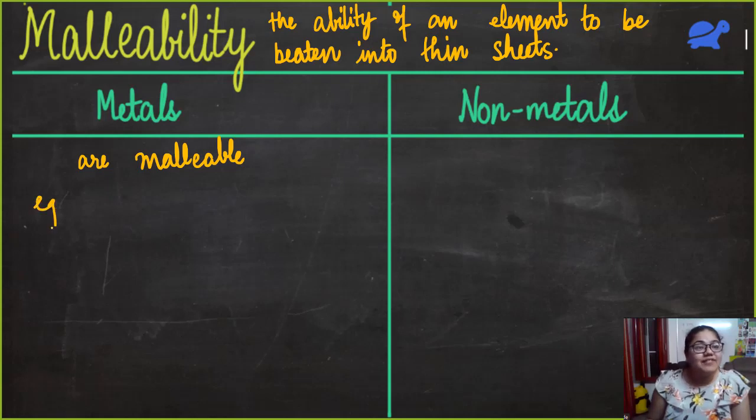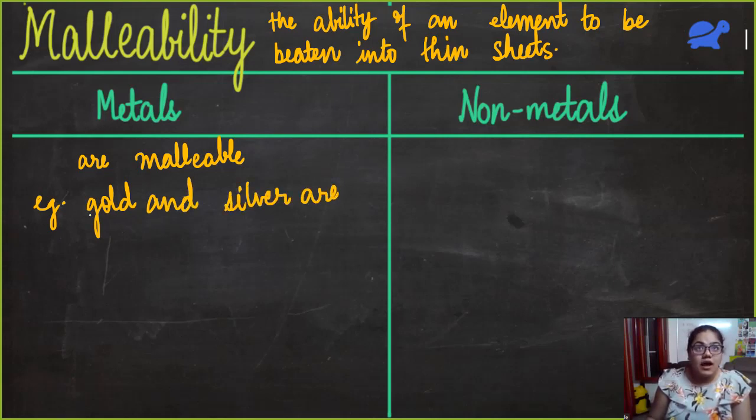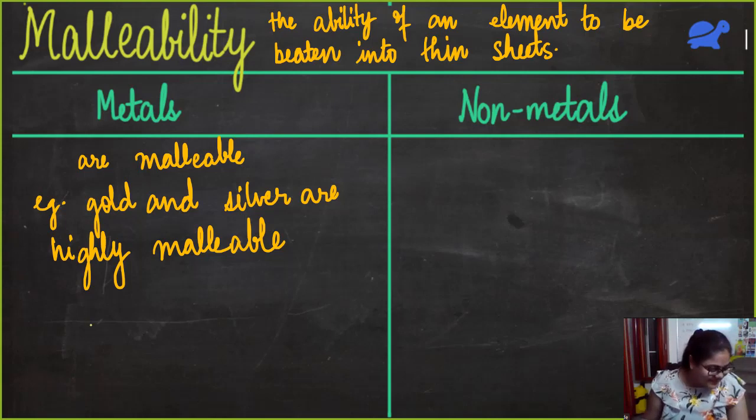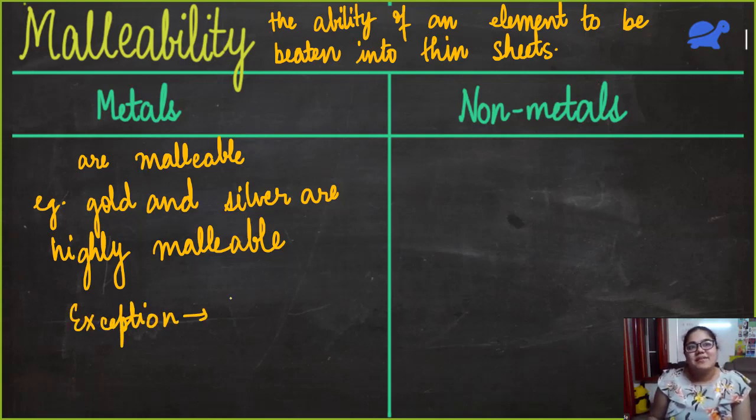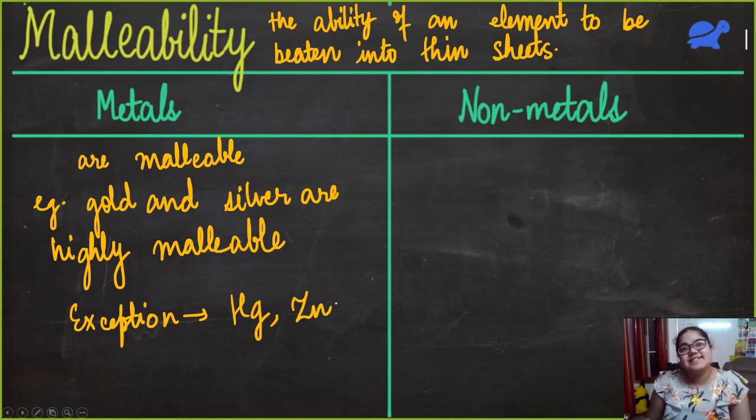And again, we have examples. The most malleable metals are gold and silver. So gold and silver are highly malleable. But again, you know there are going to be exceptions. So what are the exceptions? Again, mercury is a liquid. You cannot beat it into thin sheets. And even zinc is not malleable.